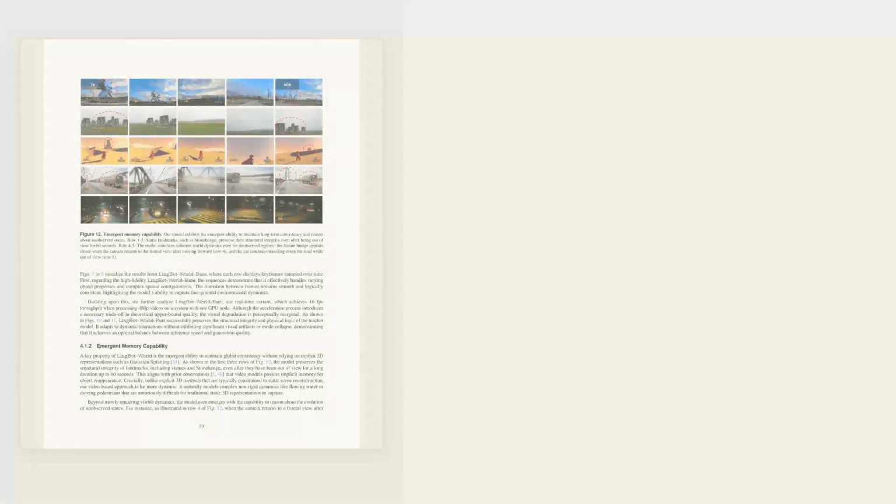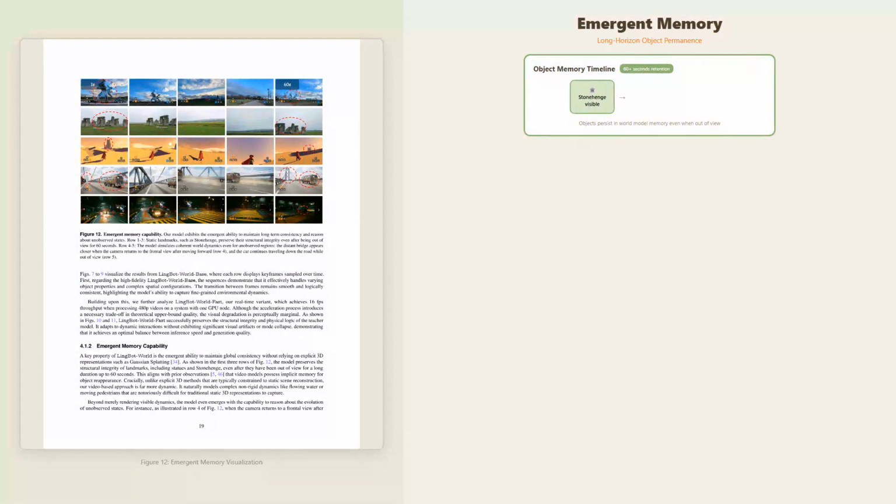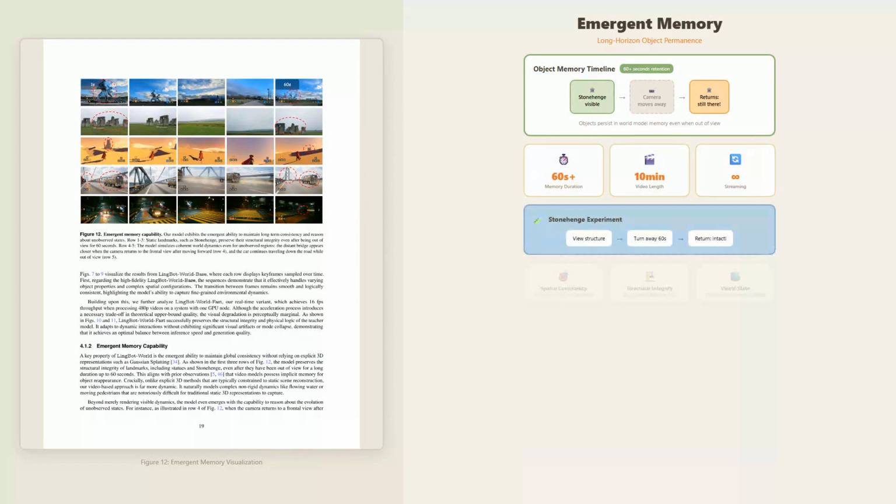One of the most impressive capabilities of LingBot-World is what the researchers call emergent memory. The model remembers objects even when they've been out of view for extended periods. Consider the Stonehenge experiment. You start looking at the stone structure, then turn the camera away and explore other parts of the scene for over 60 seconds. When you turn back, Stonehenge is still there, exactly where you left it.